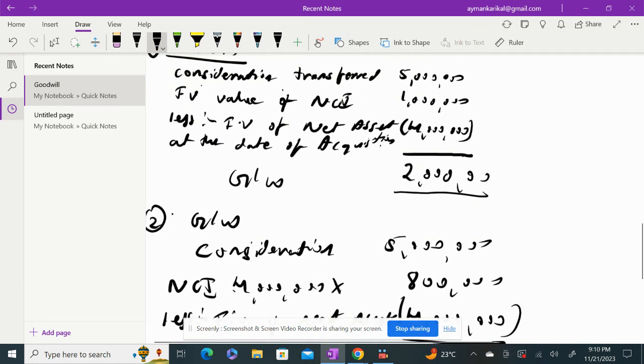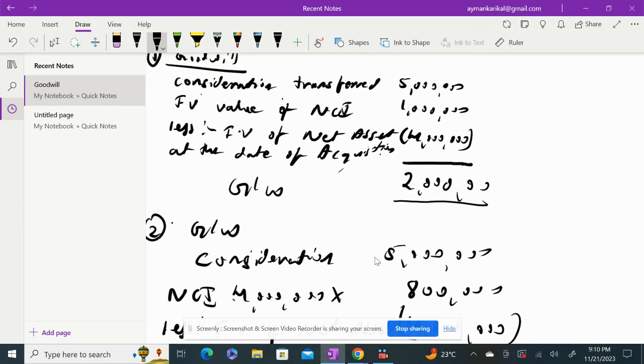When you have been given the fair value of NCI, this is sometimes called the full goodwill method. Full goodwill will include the goodwill which is attributable to NCI as well.